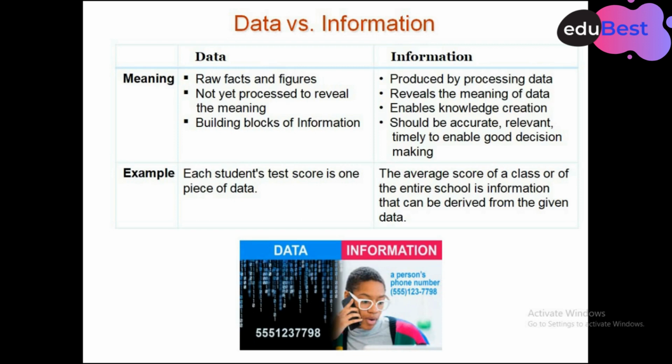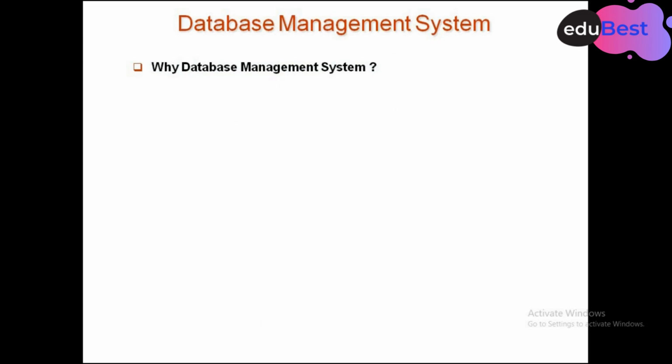For example, each student's test score is one piece of data, and the average score of a class, which can be worked out after processing that data, is information. Here we can see in the picture we have some number, that is data, because we don't know what it is about. And when it is said to be a person's phone number, it becomes information.